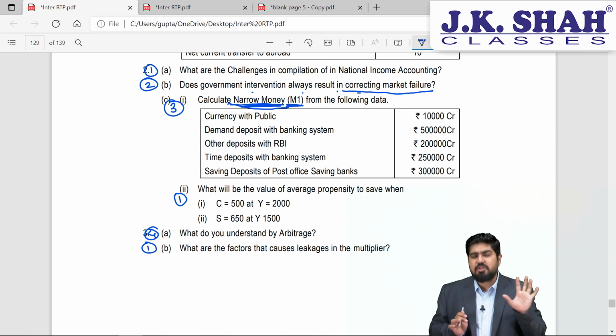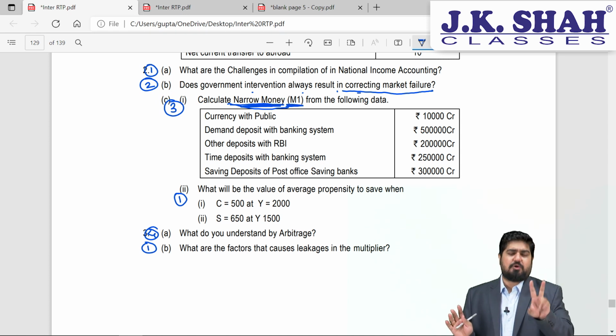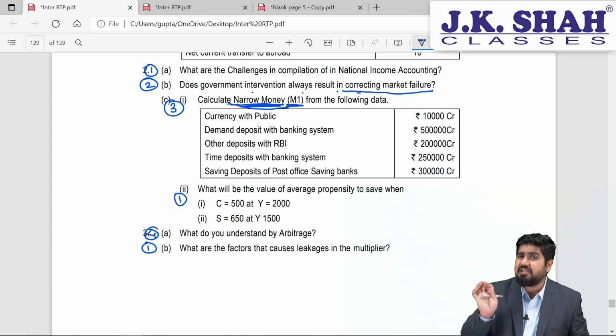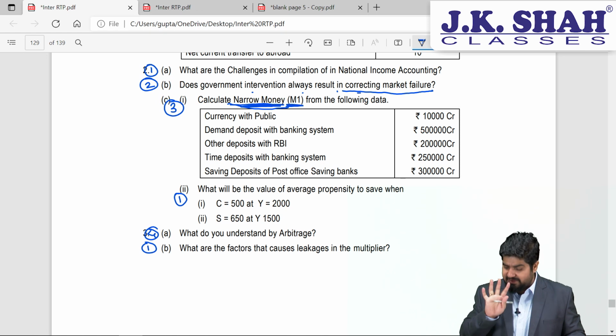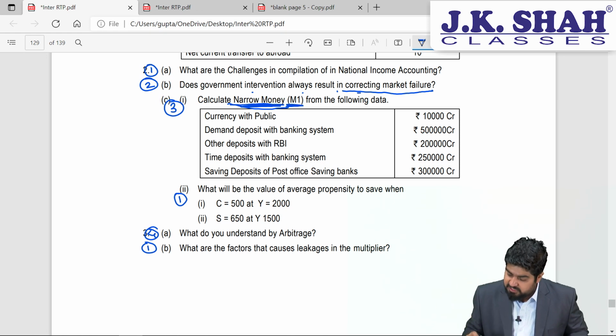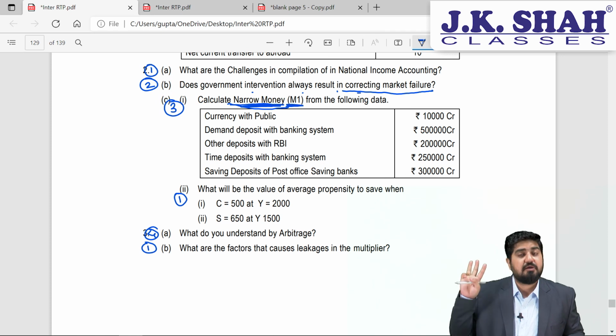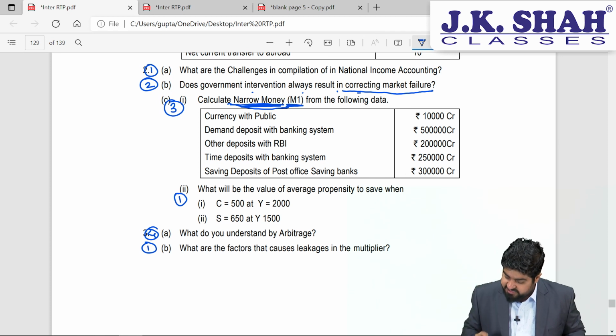So in this scenario they have kept it very easy, 2-mark question. You are asked to calculate only one thing, and that is M1, narrow money. That is it, nothing else. So in narrow money our formula would be currency with the public plus demand deposit with the banks plus other deposits with the RBI. Do we have that data in front of us?